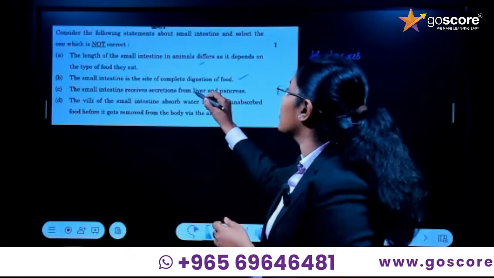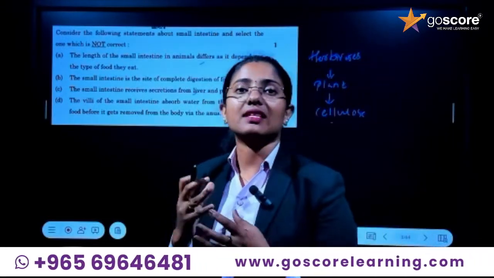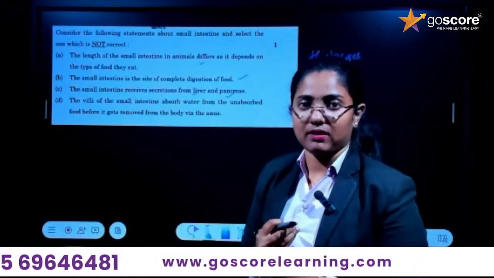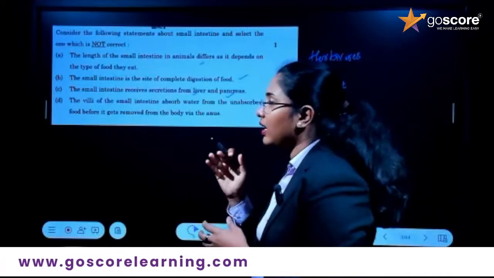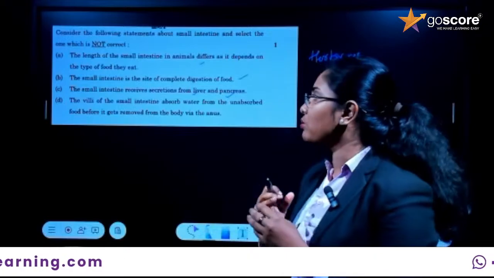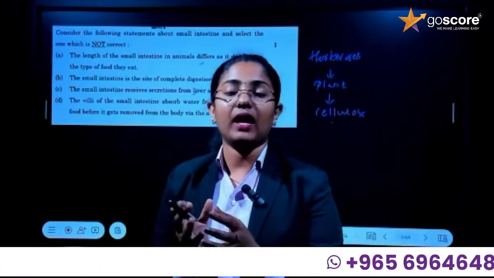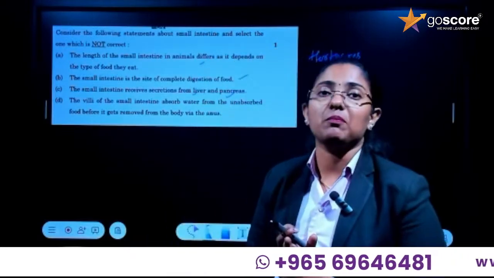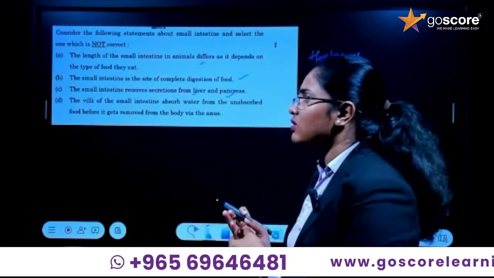The pancreas has pancreatic juices, which are composed of trypsin and lipase. The liver secretes bile juice, right? Those secretions play a very important role in the digestion taking place in the small intestine. So that statement is also correct.